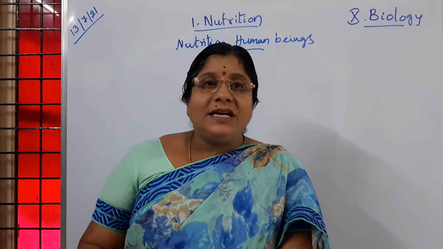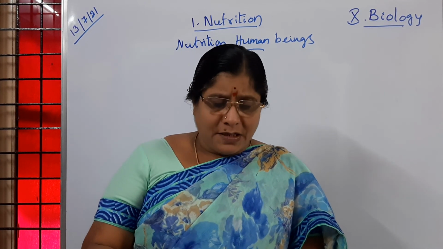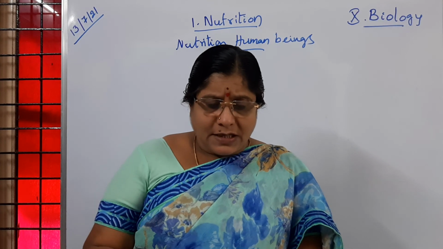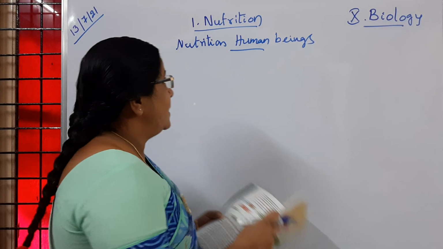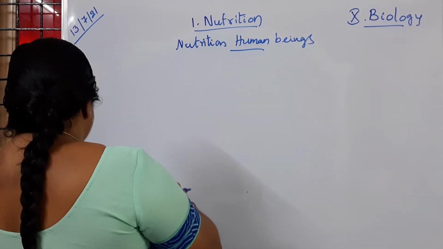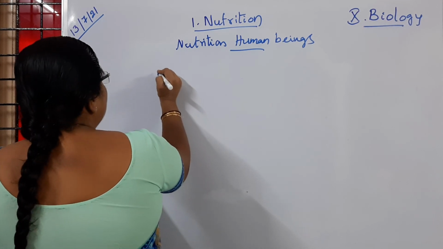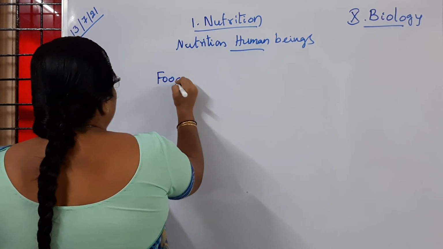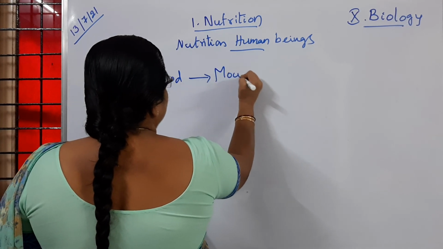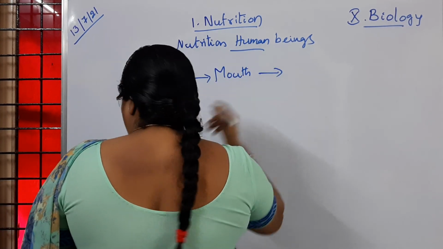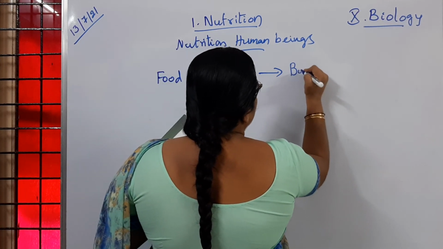So now let us recall the parts of the digestive system once, and how the food is passing from one part to the other part, through a flow chart. So now food enters into the mouth. From the mouth the food enters into the buccal cavity.